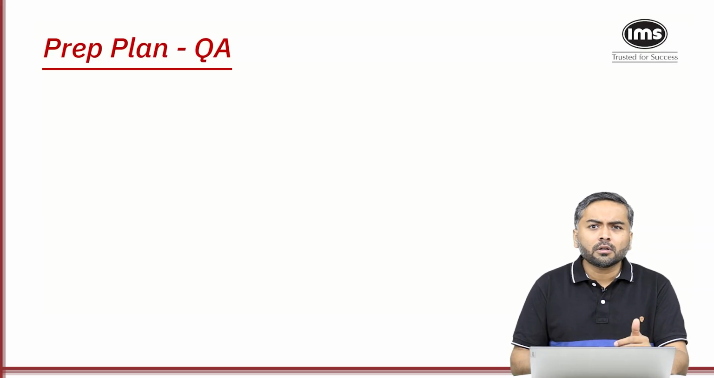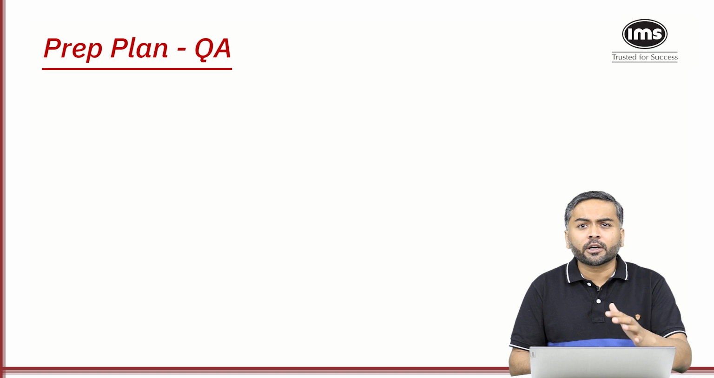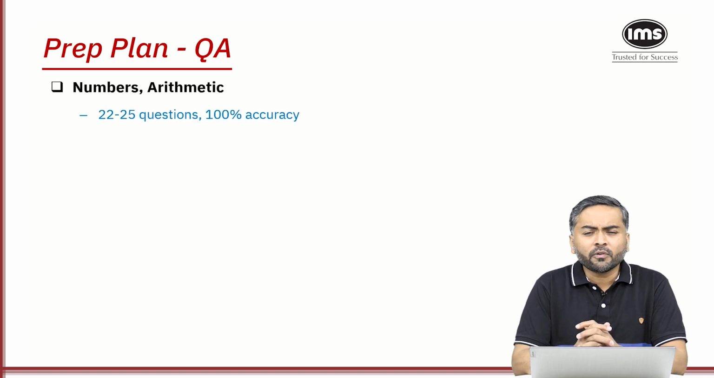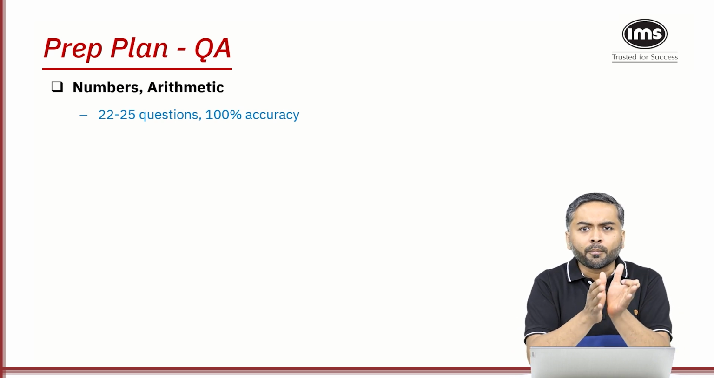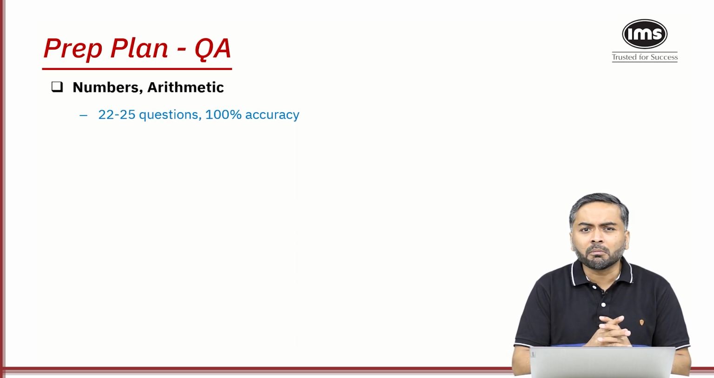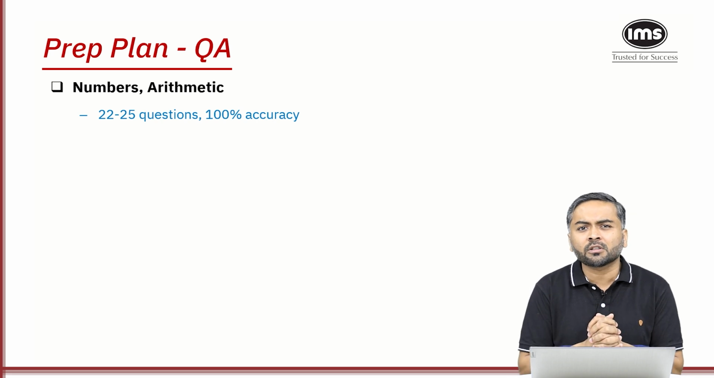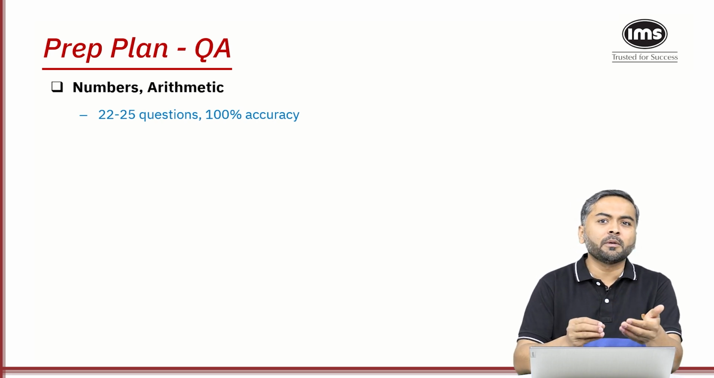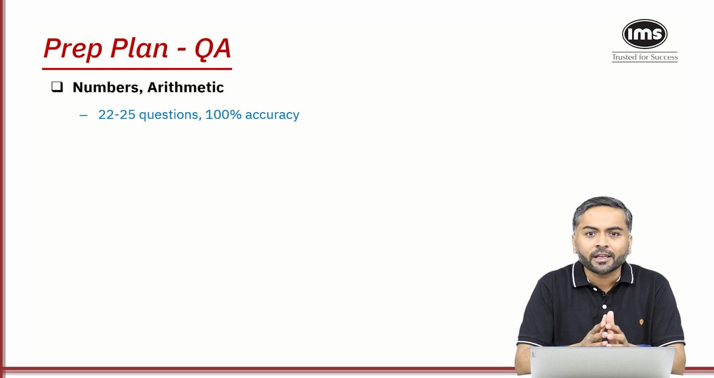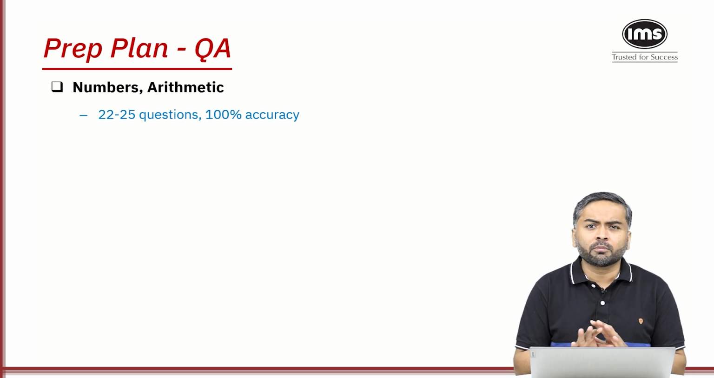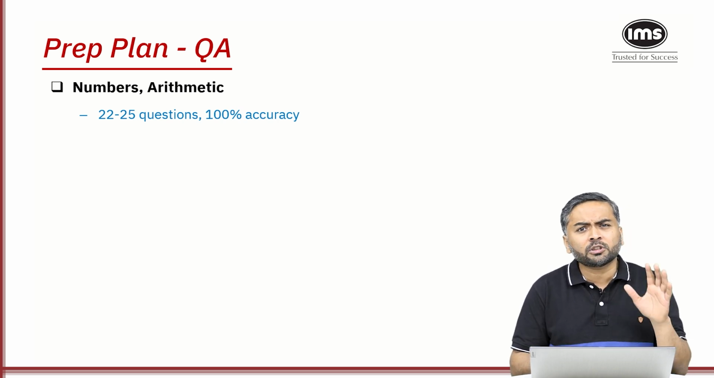Now if we talk about the prep plan for quantitative aptitude, that is the QA section. If we talk about the last 2 years, the breakup of the QA section, we have numbers and arithmetic close to around 22 to 25% questions each. More than 50% of questions were from these 2 areas. And generally these questions are easier. Students attempt with bang on 100% accuracy, and that is very much possible.